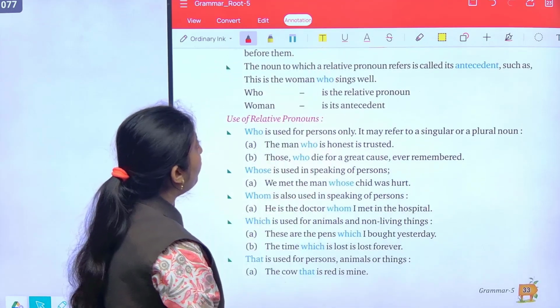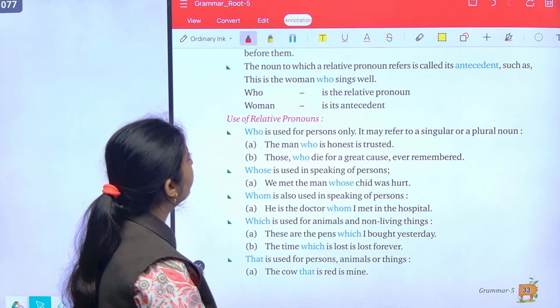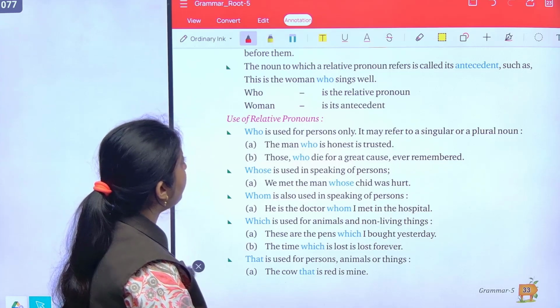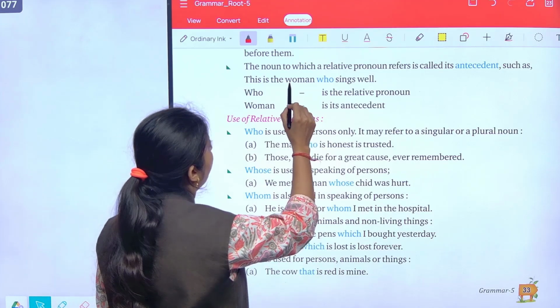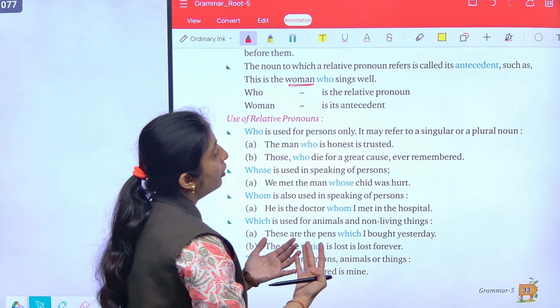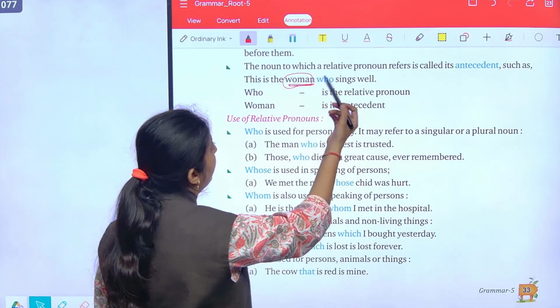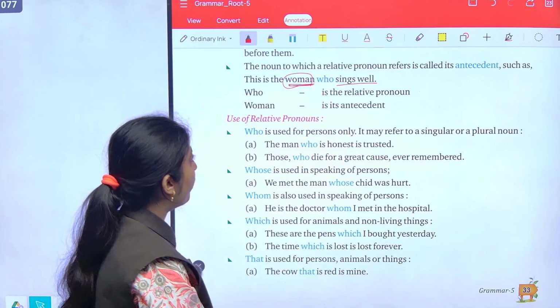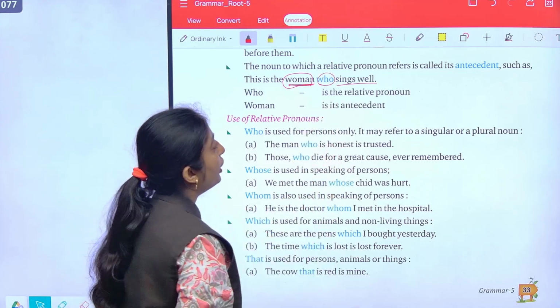The noun to which a relative pronoun refers is called its antecedent. For example, this is the woman who sings well. So, here woman is coming before the relative pronoun. So here woman is the antecedent and this is the rest of the sentence. So also, who is the relative pronoun.